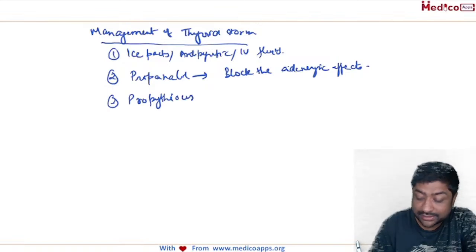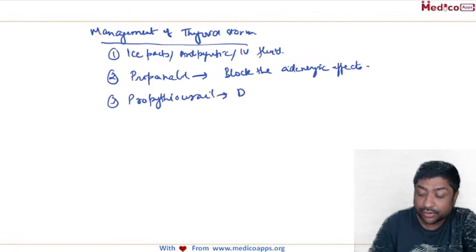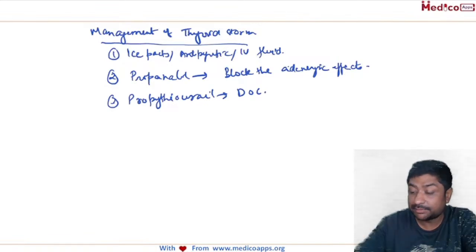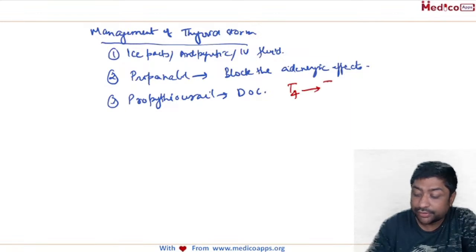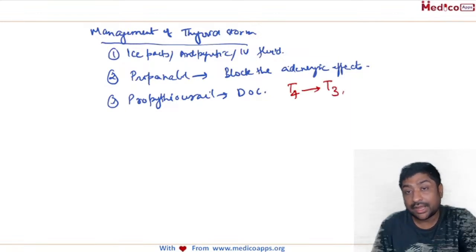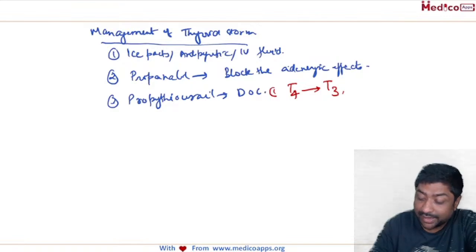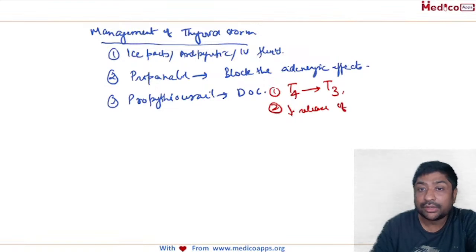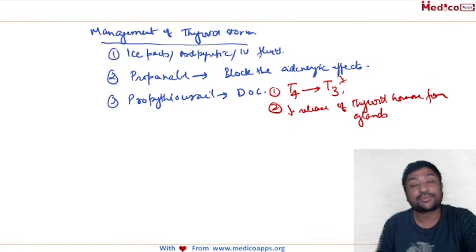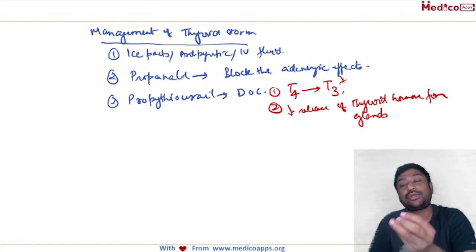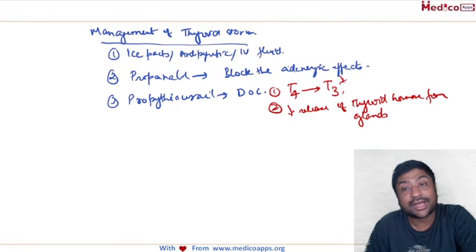Propylthiouracil. This is the drug of choice in the management, and this you cannot forget. What it does is inhibit the conversion of T4 into T3, and this is the primary mechanism of action. It also decreases the release of thyroid hormone from the gland. So it works both ways: it majorly stops the conversion of T4 to T3 and also reduces the release of thyroid hormone from the gland.